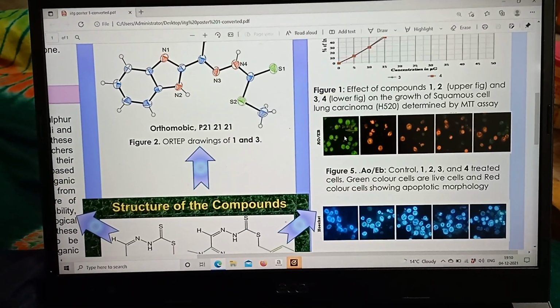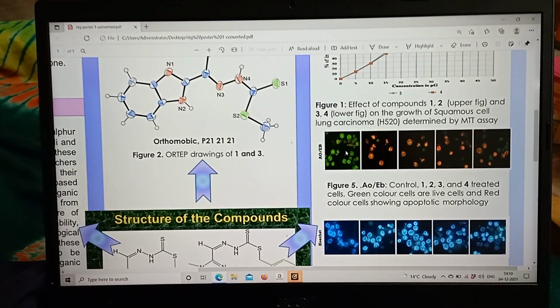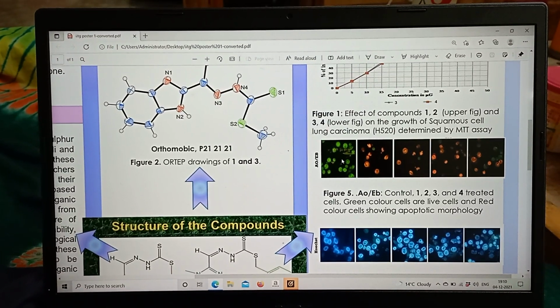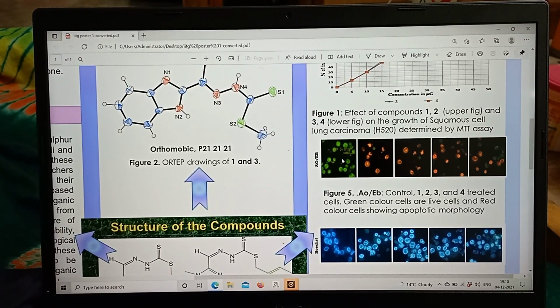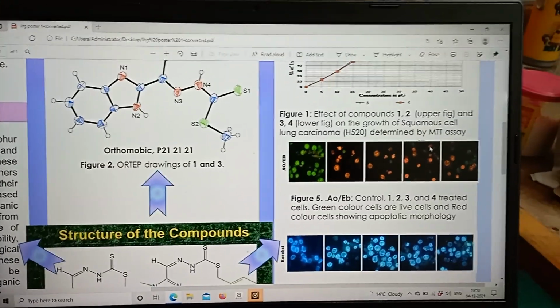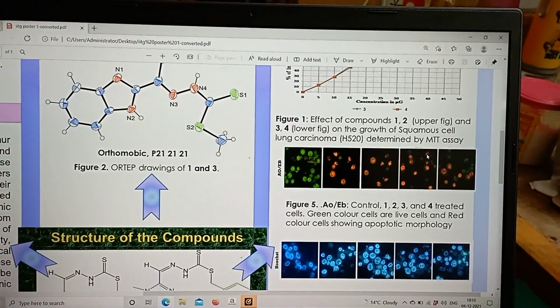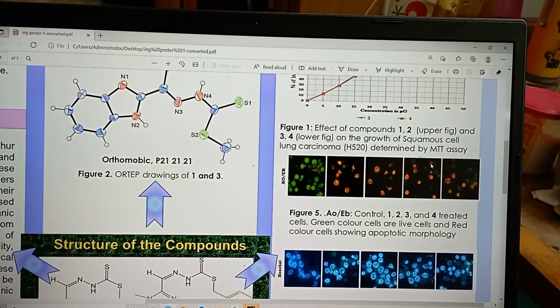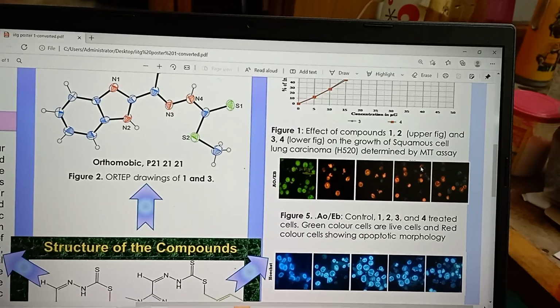The most important characteristics of apoptosis are morphological changes, and it is determined by acridine orange and ethidium bromide staining. You can see this figure. The cells were treated with this substance for 24 hours and underwent both early apoptosis and late apoptosis.